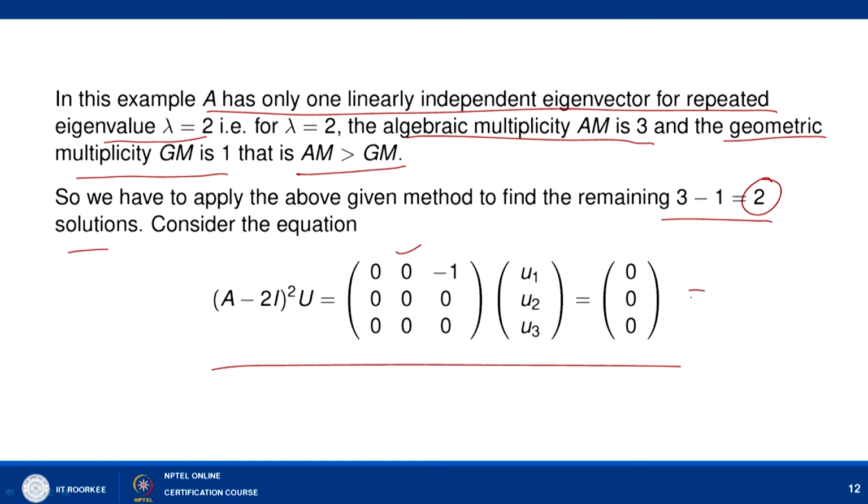So, when you look at it, u3 is equal to 0. Here u1 and u2 are arbitrary. So, their possibilities are like 1 0 0 and 0 1 0.